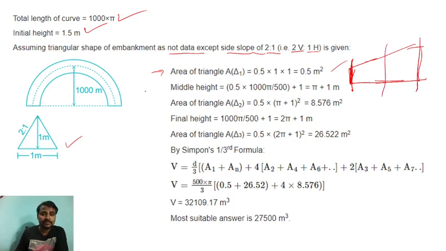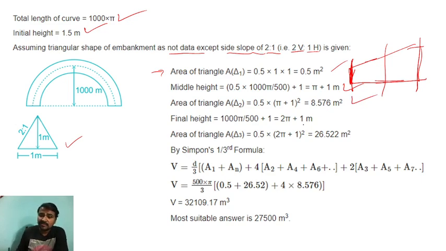In the cross section I am showing you. So the middle height is 0.5 into 1000 pi divided by 500 plus 1, that is pi plus 1 meter. So the area of the triangle, that is A2, we can say 0.5 into (pi plus 1) whole square, that is 8.576 meter square.